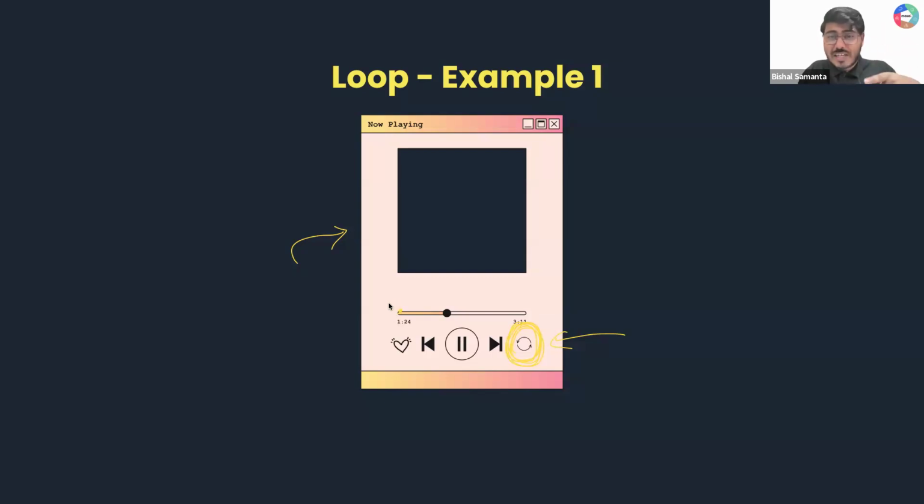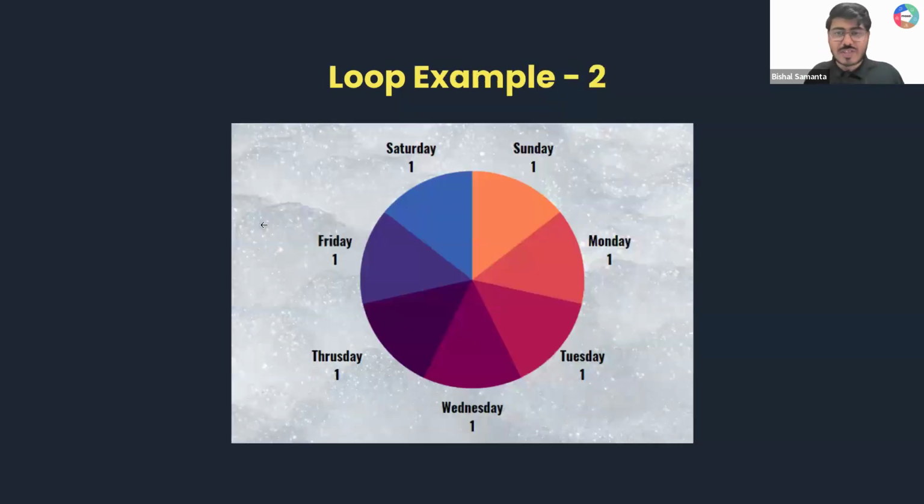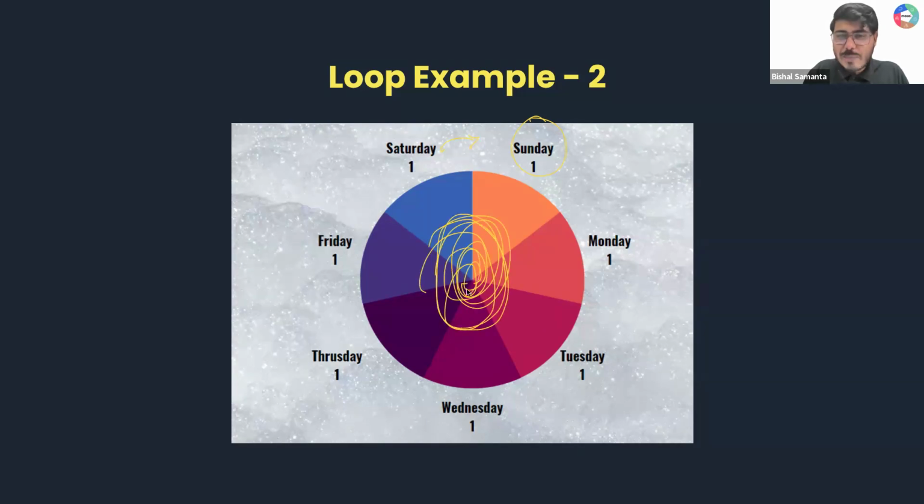Same song is repeating. Okay, forget about JavaScript and programming, guys. Think about this thing. Understand the why part of it. Okay, let me take one more example. Okay, very abstract example. Tell me, guys, Sunday, Monday, Tuesday, Wednesday, Thursday, Friday, Saturday, again Sunday come. Is it also happening in a loop? Yes or no? Is it also happening in a loop? Yes, guys, your things are also happening in a loop.